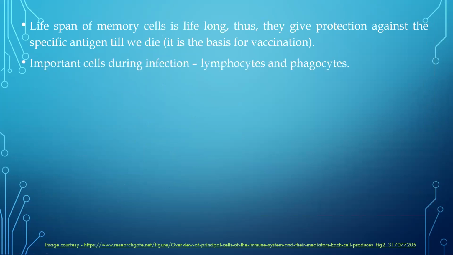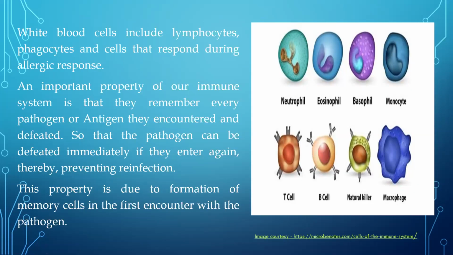Now, let's talk about, okay, fine. One thing I forgot. Let me tell you about one very important property of the immune system. When the pathogen enters inside the body, our immune system has this very important property that it is going to remember what pathogen has entered. Suppose you are exposed to a pathogen for the first time, our immune system is going to remember what pathogen has entered, so that in the future, when the same pathogen enters, our immune system is immediately going to kill the pathogen so that it cannot cause any infection. Is this clear?